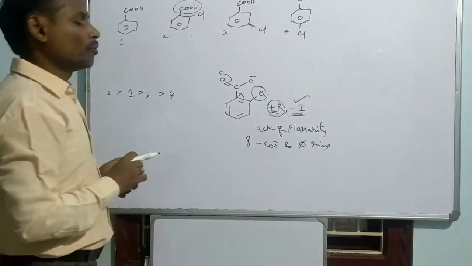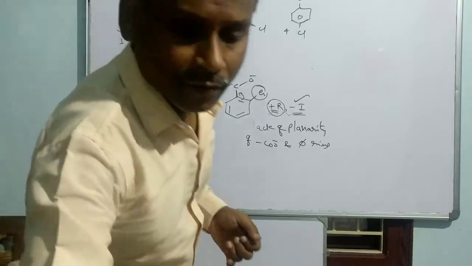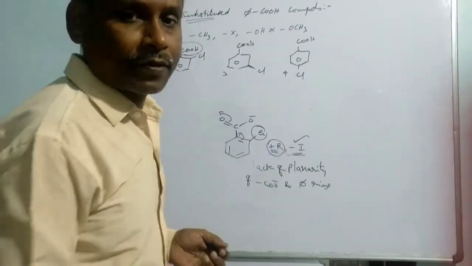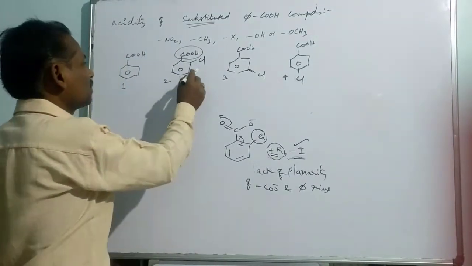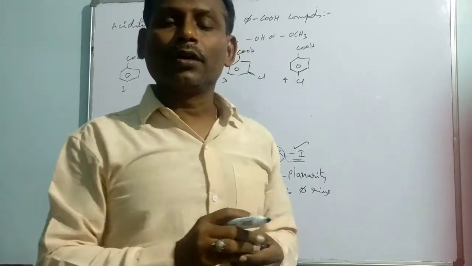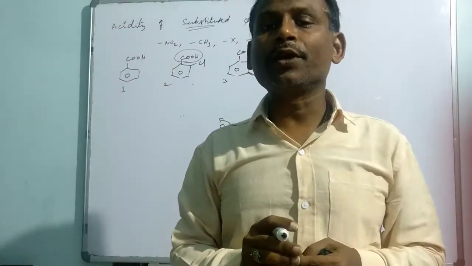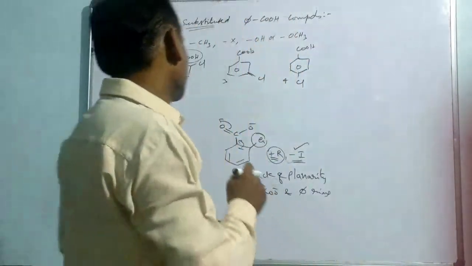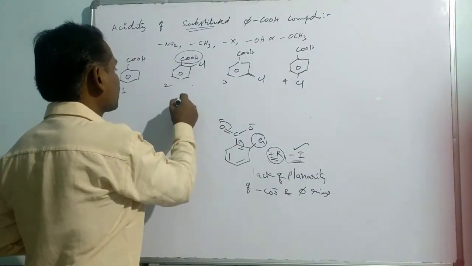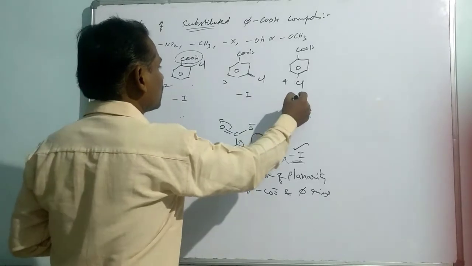In this case, what kind of electronic effects operate? Chlorine is more electronegative. It is going to exhibit an inductive effect, a negative inductive effect. So it withdraws the electron from the system. It is called the minus I effect.